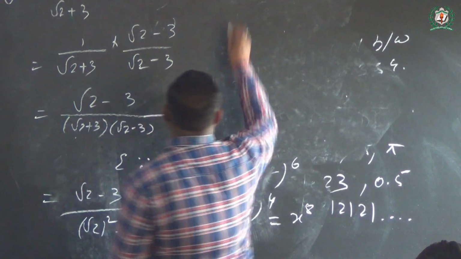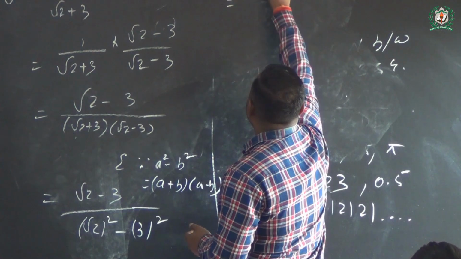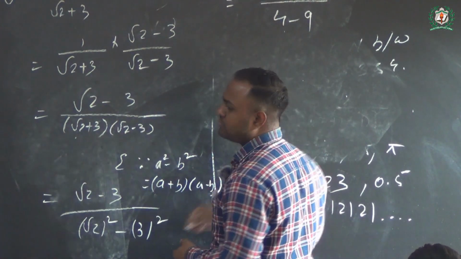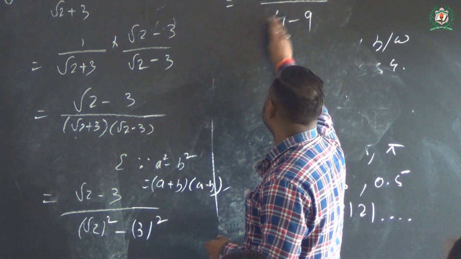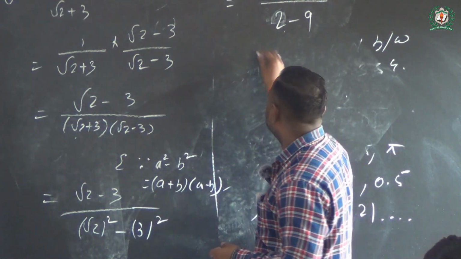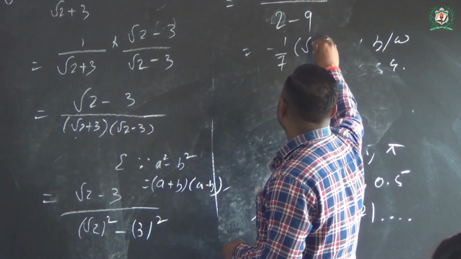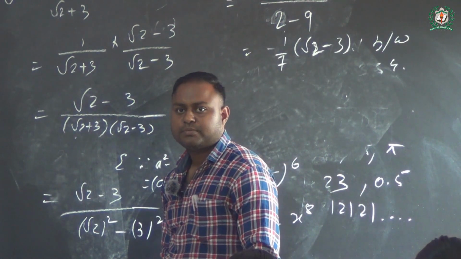Our answer is root 2 minus 3 within bracket, that is 4 minus 9. Yes or no? Everybody getting this much? Sorry, 2 minus 9. So that means minus 1 by 7 times root 2 minus 3. This is the answer. Please note it down.